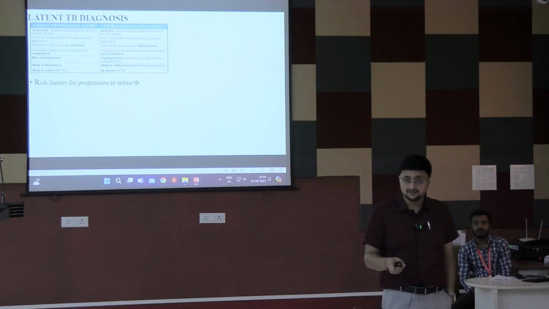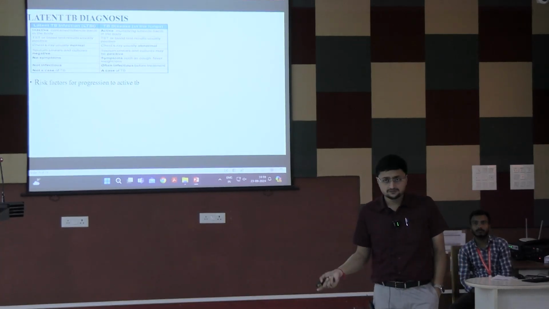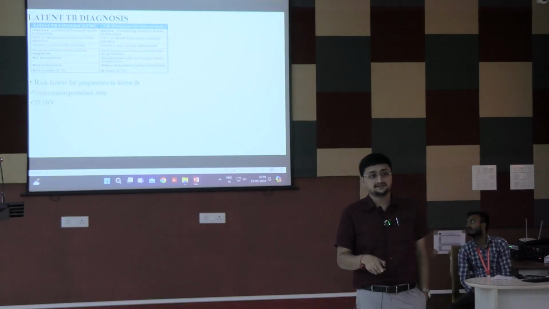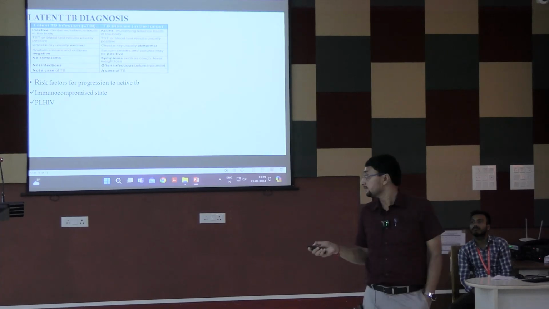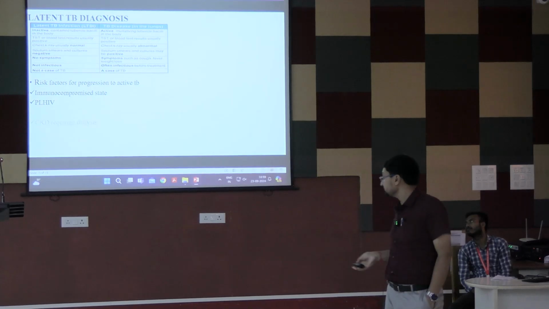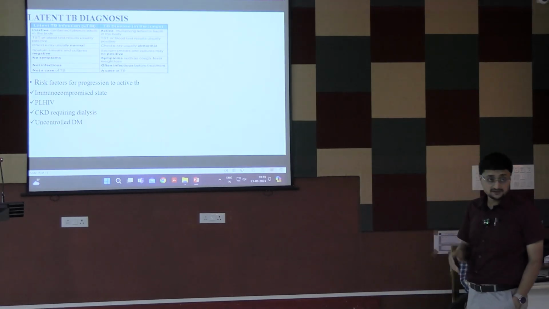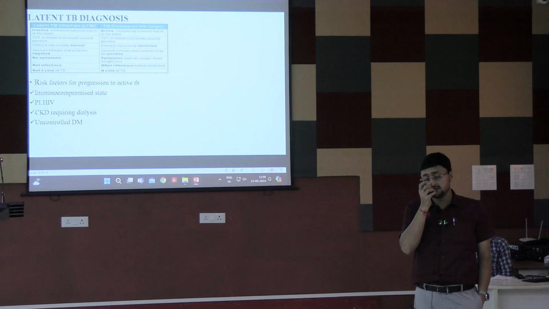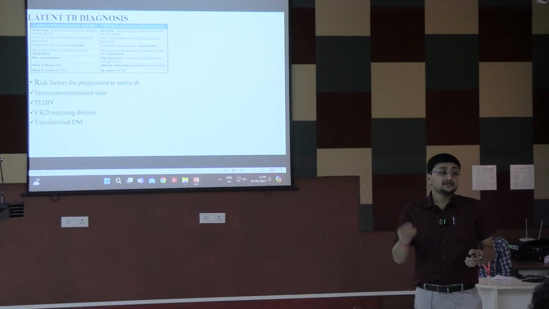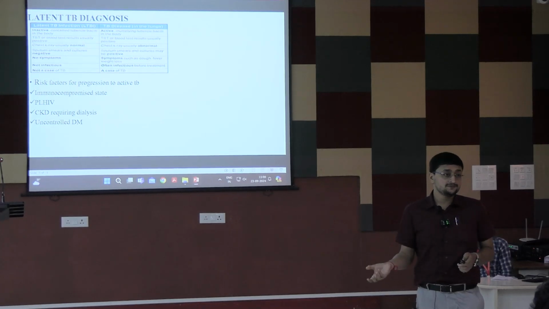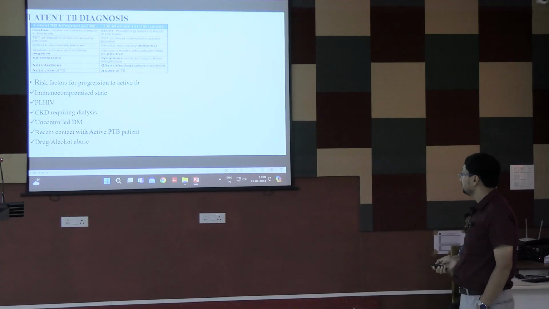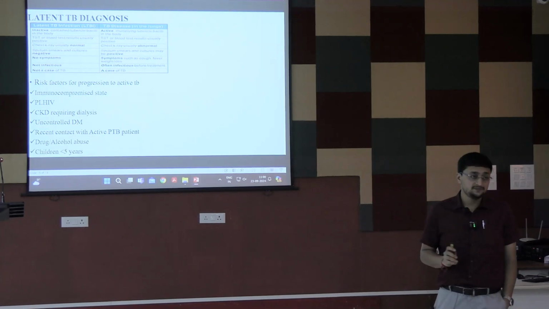Right, immunocompromised state, prolonged steroid use, chronic kidney disease but requiring dialysis. Not all chronic kidney diseases. People living with HIV, drug abusers and uncontrolled diabetes mellitus and other types of immunocompromised state. Also patient having recently contacted with sputum positive tuberculosis patient. And children less than 5 years.